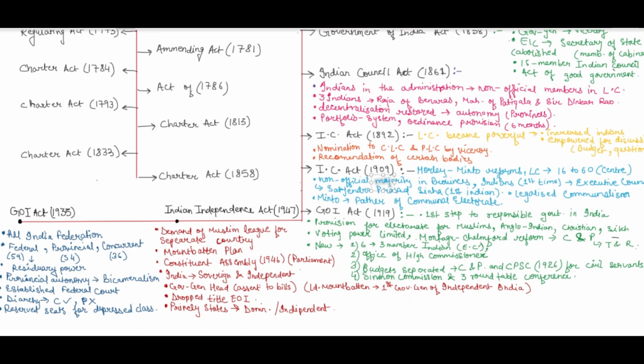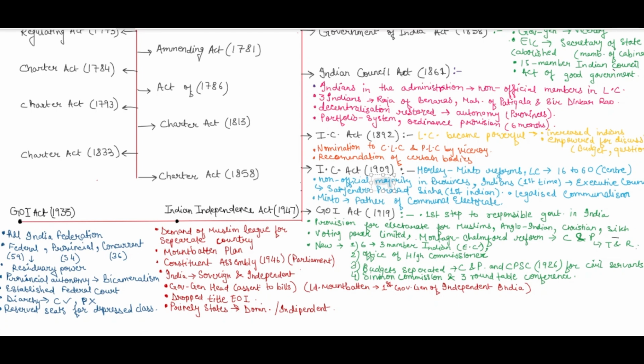For the very first time, Constituent Assembly was established, and it is also known as the mini parliament. Why? Because till our constitution was ready, it was acting as a law-making body or as a parliament. It was also responsible for making the constitution, and it was also responsible for making laws till the time the